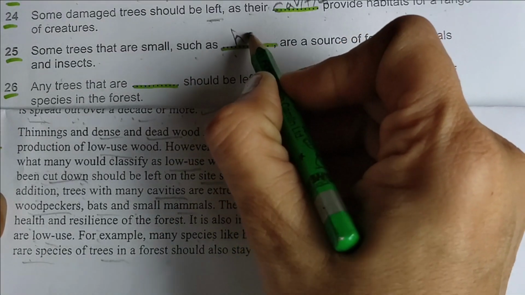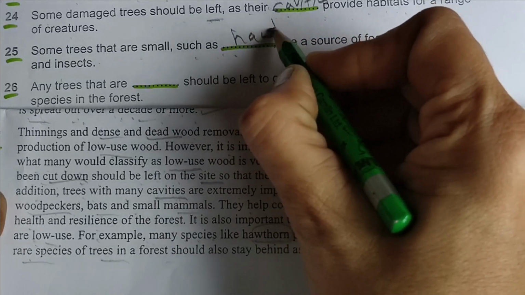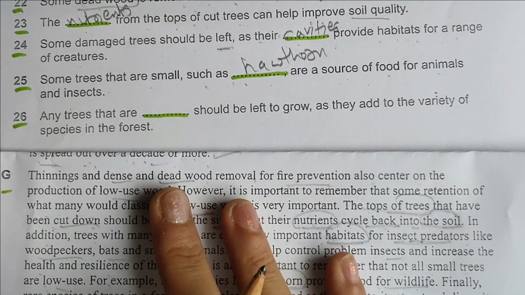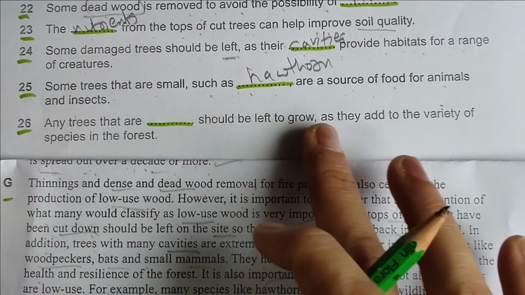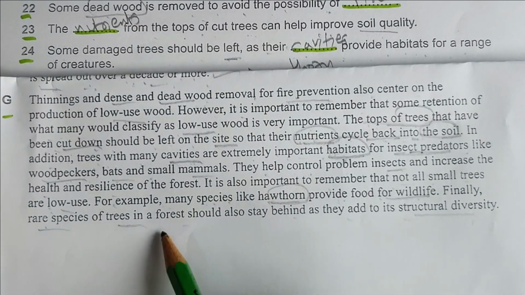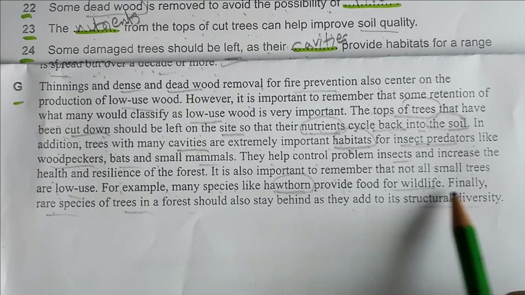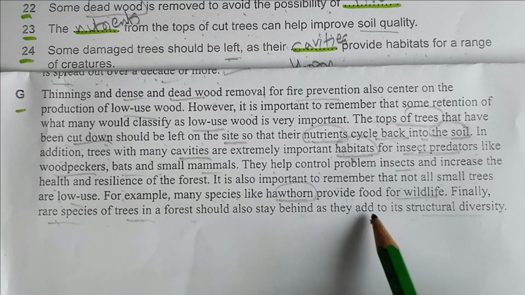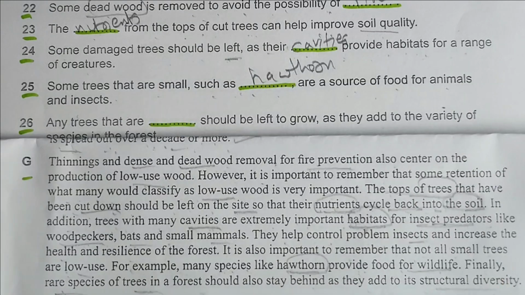We can write hawthorn. Okay. Now question 26. Any trees that should be left to grow as they add to the variety of species in the forest. Of course, this last line is left. Finally, rare species of trees in a forest should also stay behind as they add to the structural diversity.